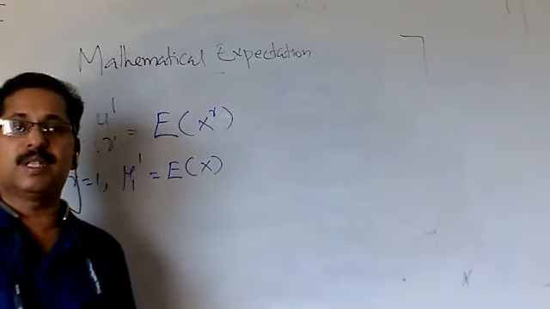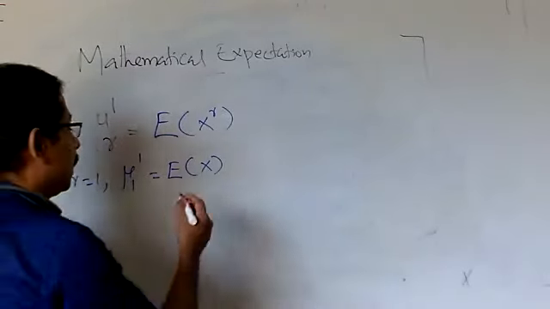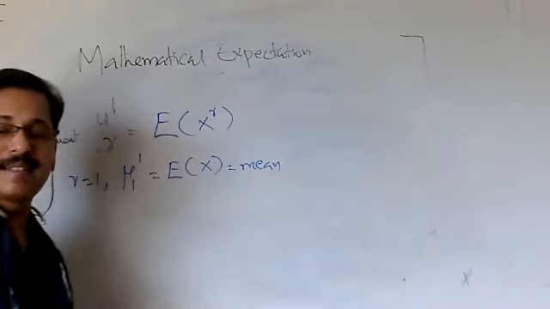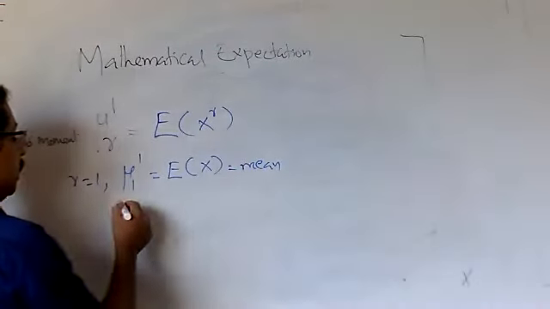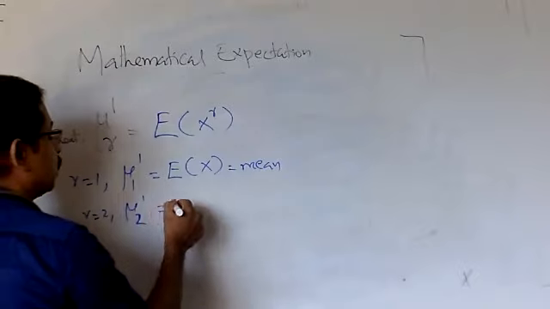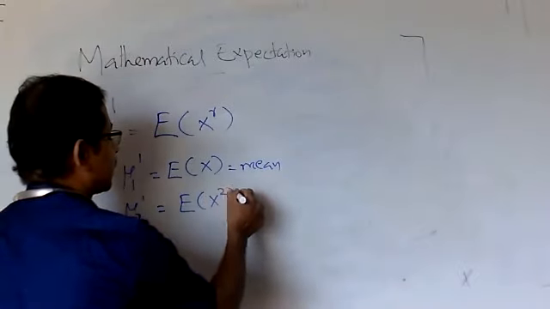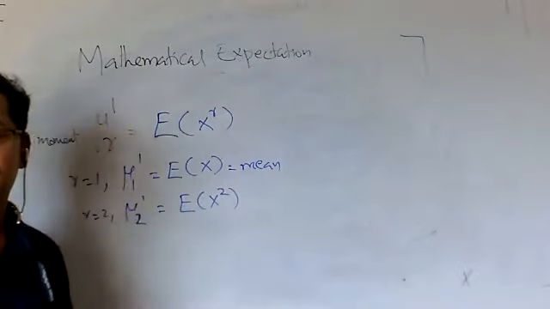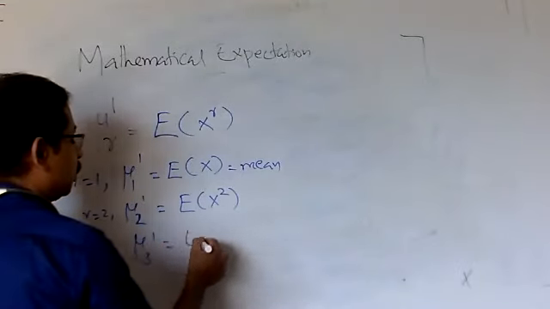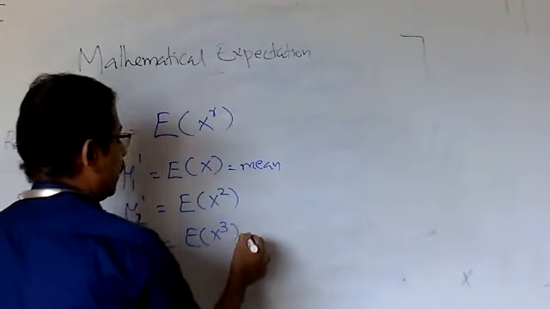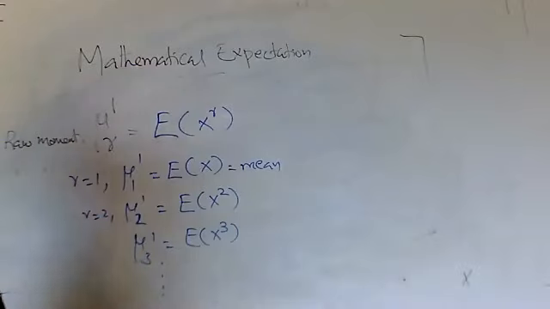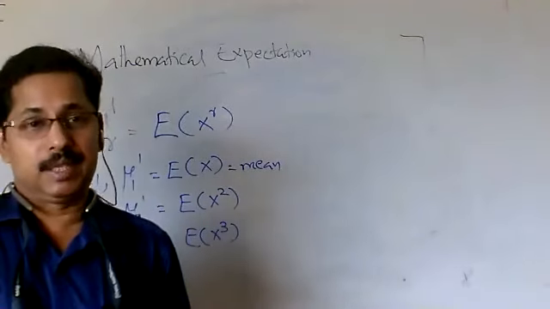Expectation of x means its mean. So mu 1 dash is equal to mean. Similarly, r equal to 2 gives mu 2 dash, which is expectation of x square, the second raw moment. Similarly, mu 3 dash is equal to expectation of x cube, etc. So this is the way to find out raw moments using mathematical expectation.